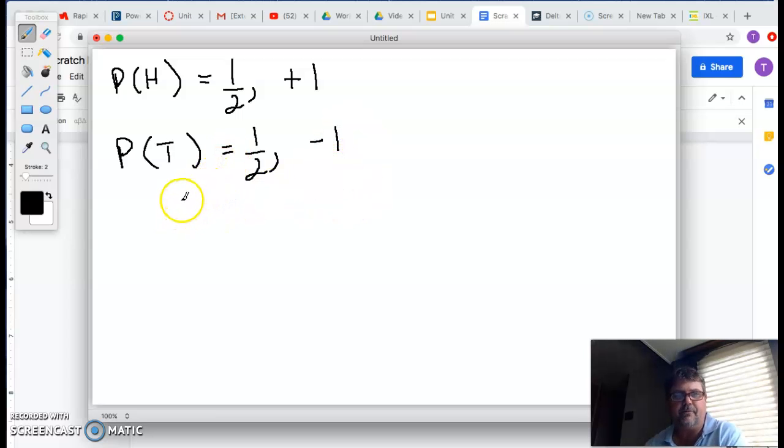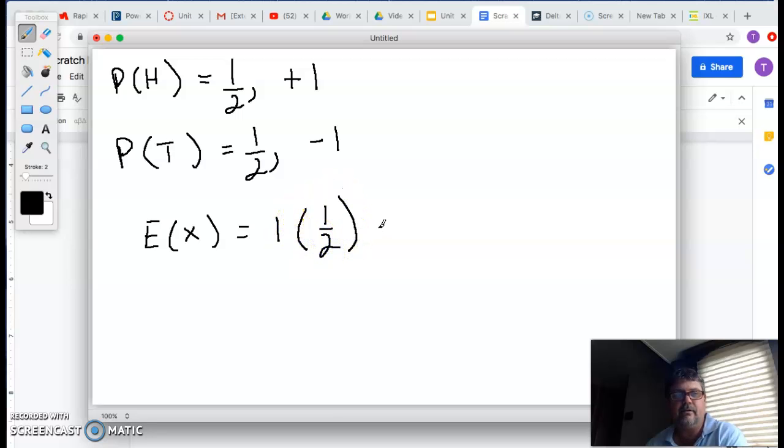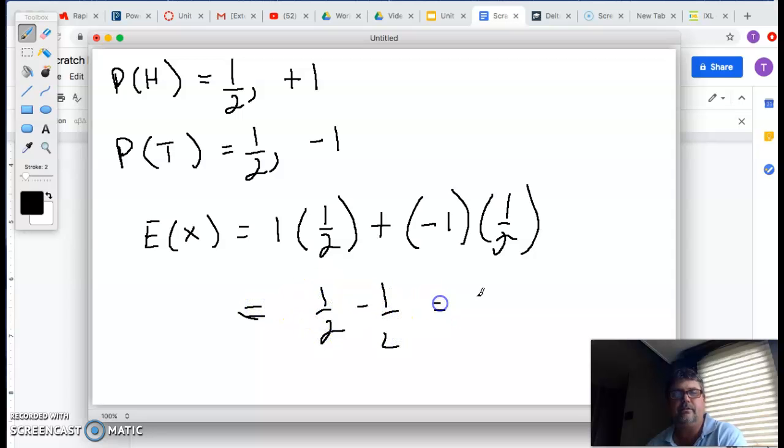Okay, so to calculate this expected value, we'll call that E of X. Then the value of a head is 1 times the probability that it happens, plus the value of a tail times the probability that it happens. And I think it's pretty clear. Then we get 1/2 minus 1/2, which is 0. So that is a fair game, the simplest fair game you could probably come up with.